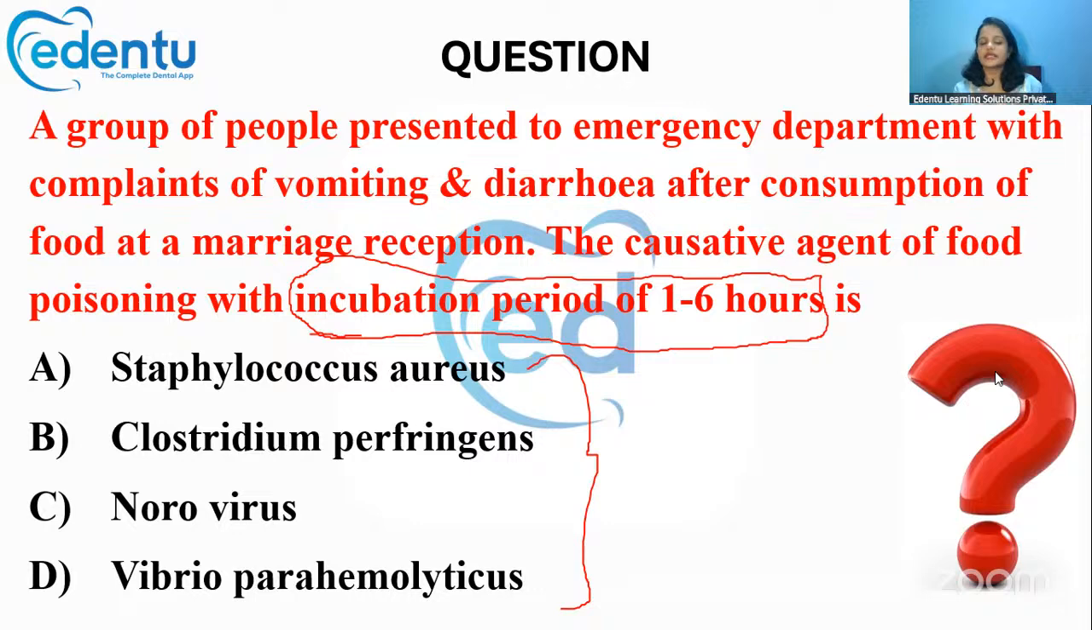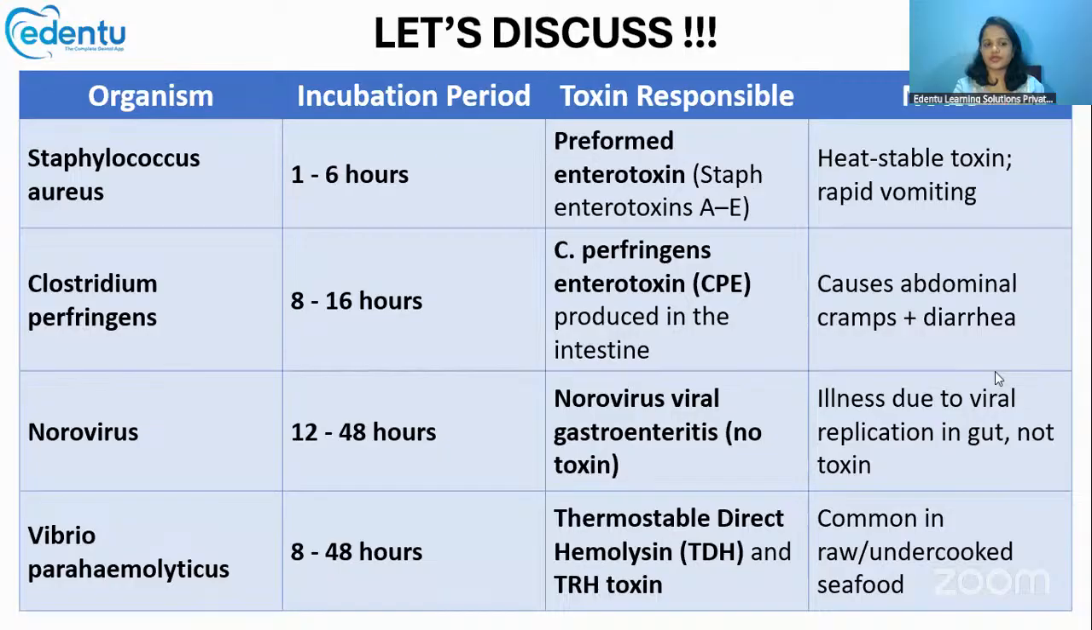But the one with the lowest incubation period is option A, Staphylococcus aureus. The incubation period of Staph aureus is just 1 to 6 hours, whereas for Clostridium it is 8 to 16 hours. Norovirus is 12 to 48 hours, and Vibrio parahemolyticus is 8 to 48 hours. We had already mentioned the enterotoxin released by Staph aureus is responsible for this food poisoning. It is a heat stable protein toxin, and it causes rapid vomiting.